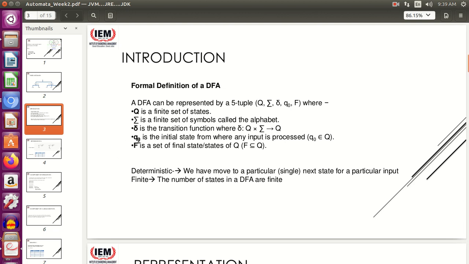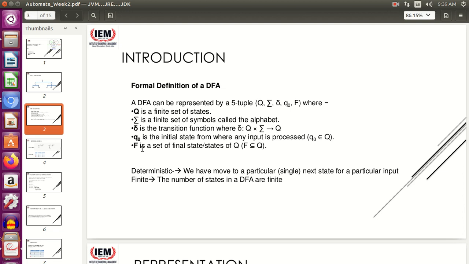Next is Q0. Q0 is the starting state of the DFA that we are going to design. Every DFA has an initial state, because whenever we design a deterministic finite automata, we should know the starting point, where to start, right? So Q0 represents the initial state where any input is processed for the given DFA. And finally, capital F is the set of final states.